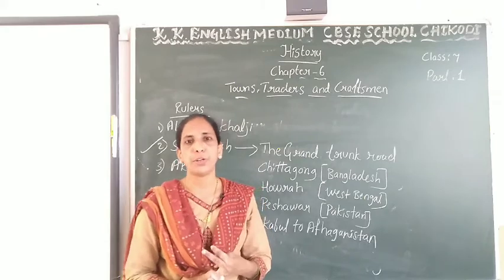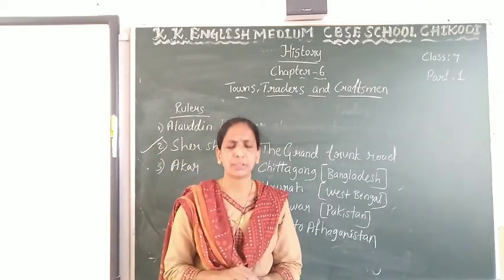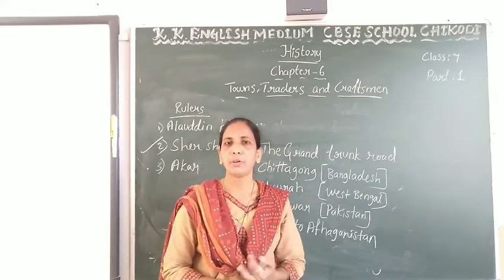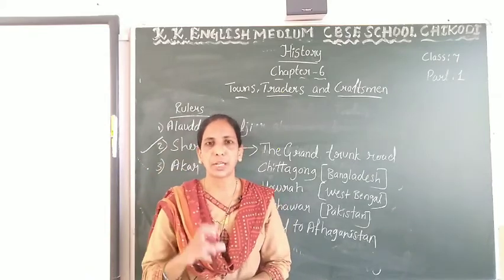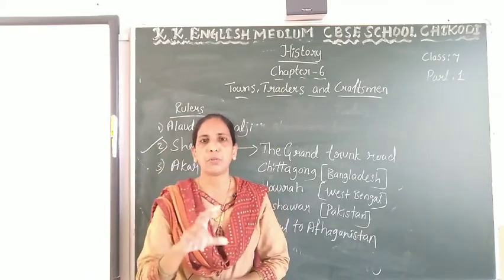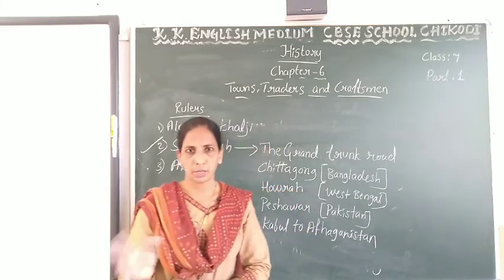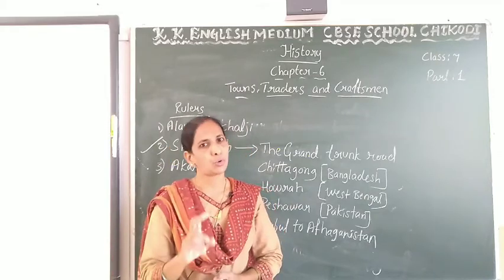We also learnt about the administration of these towns. Towns like Delhi, Agra and Hampi were development centers of power and administration, and they were the capital cities of the empires. Administrative towns were founded by rulers.